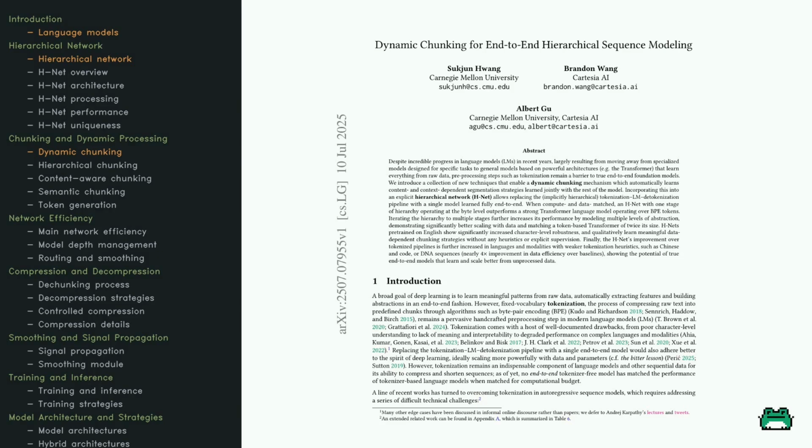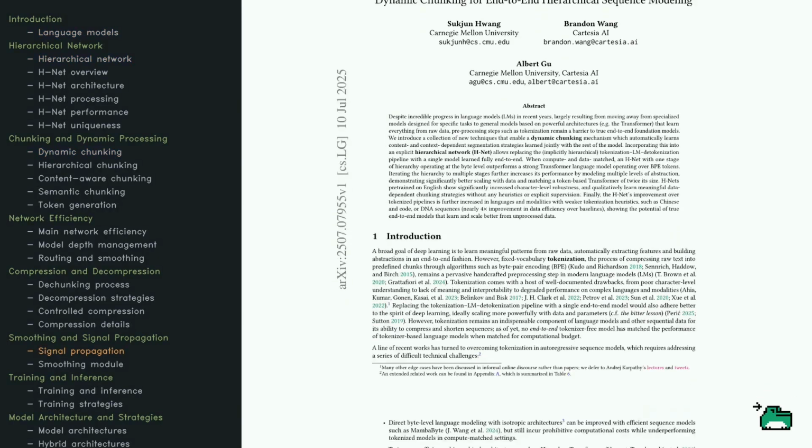This method replaces the usual tokenization pipeline with a hierarchical network, or HNet, a kind of super smart brain that processes information in layers. This approach not only boosts performance, especially in complex languages like Chinese or even DNA sequences, but also makes language models more efficient and versatile.